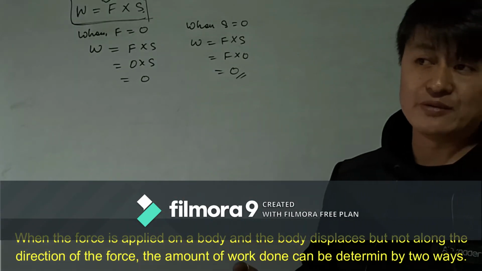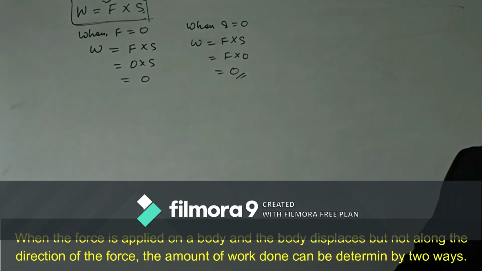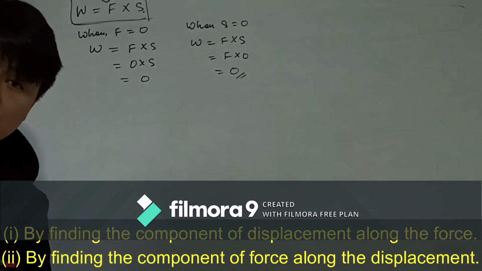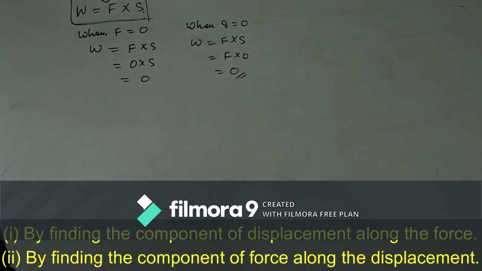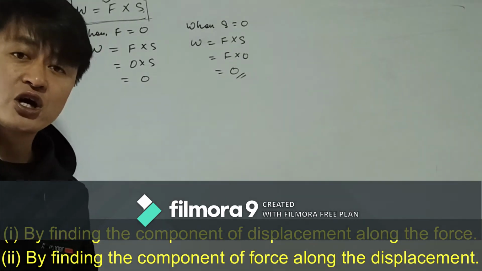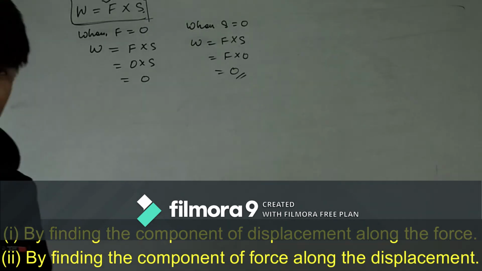The amount of work can be calculated in two ways. The first one is by finding the component of displacement along the force, and the other is by finding the component of force along the displacement.